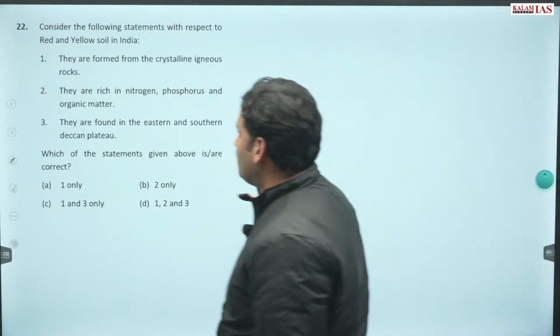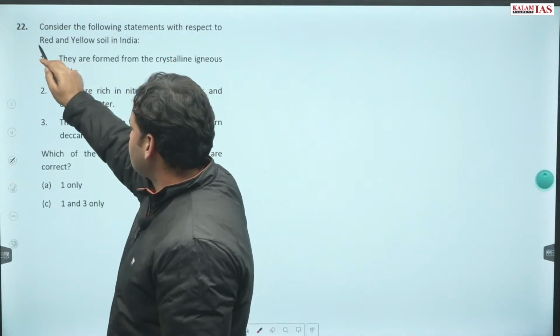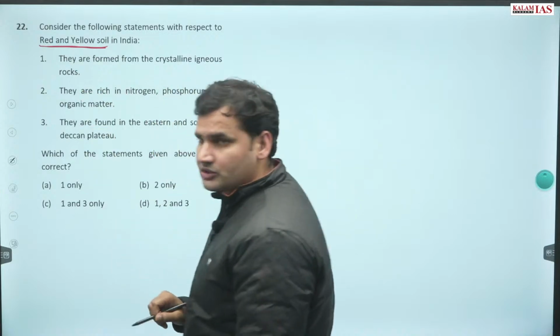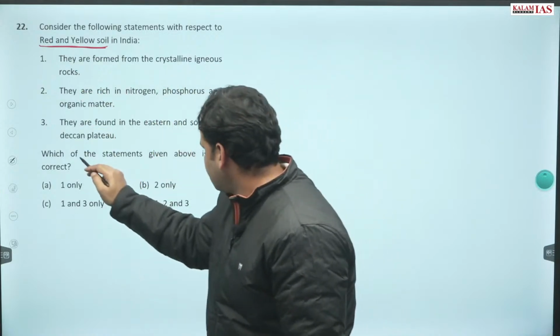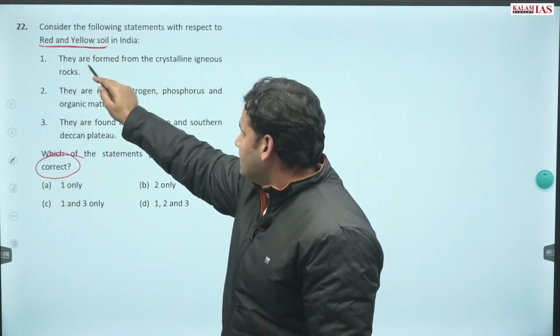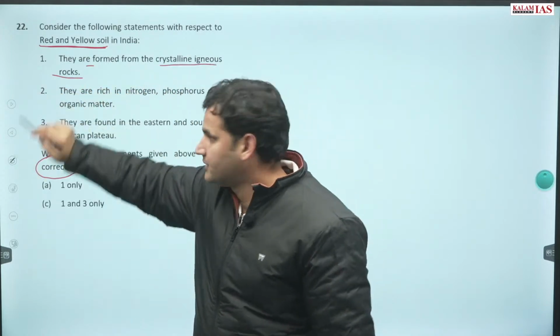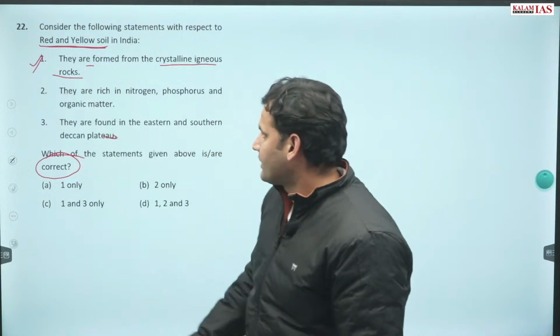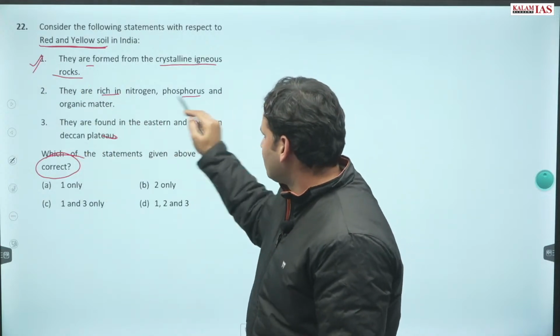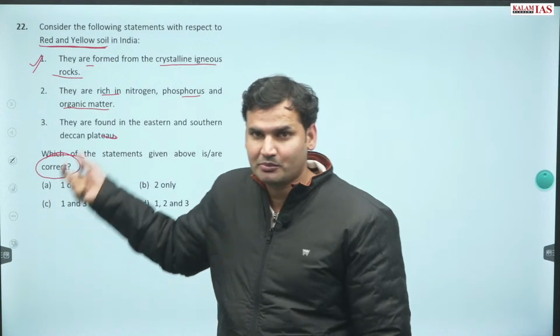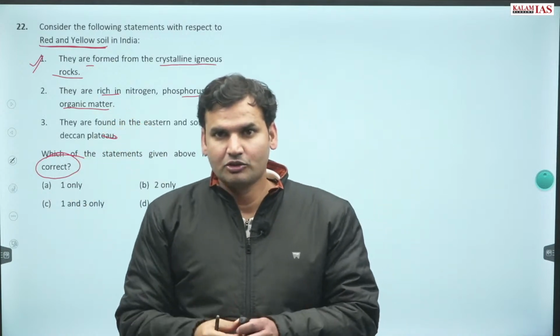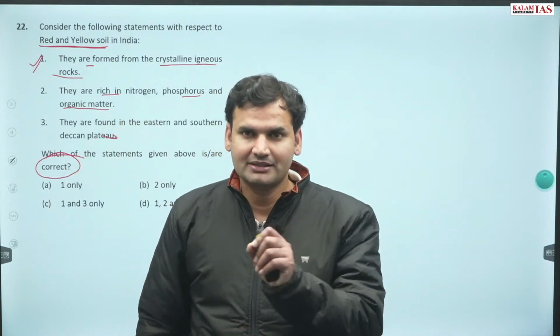Question number 22. Consider the following statements with regards to red and yellow soil. आपसे correct पूछा. They are formed from the crystalline igneous rocks. They are rich in nitrogen, phosphorus and organic matter. अब यहाँ पे बहुत सब aspirants को प्रॉब्लम होता है. Now I am giving you a basic guideline.